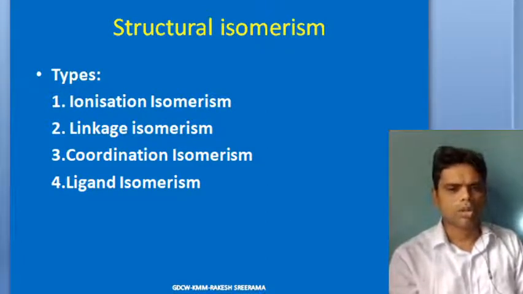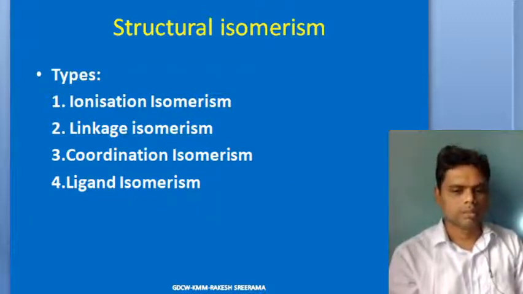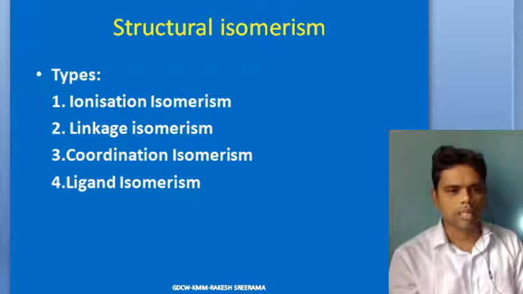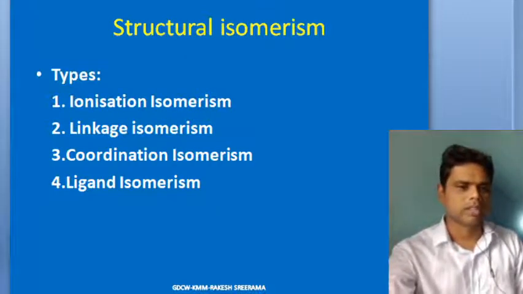Though other structural isomerisms are also possible, we are not going to discuss them here. So, structural isomerism with four different types: one is ionization, another is linkage, another is coordination isomerism, and the next is ligand isomerism.